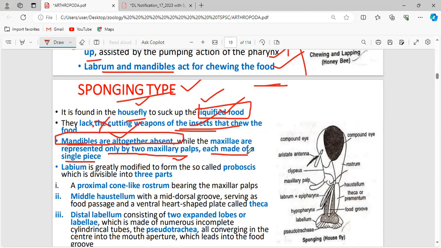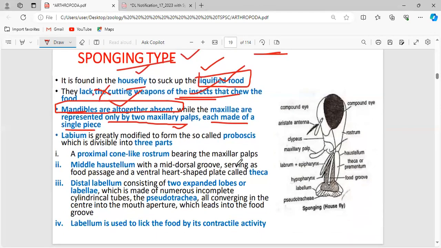See, maxillae is very important so that it can act as a hard cutting jaw. Mandibles assist the maxillae. As this is a sponging type animal feeding on liquefied food, there is no need of well-developed mandibles and maxillae. So obviously these are absent or primitively developed. Labium is greatly modified to form the so-called proboscis. So what is the name of the structure which is modified into the proboscis? That is nothing but the labium.